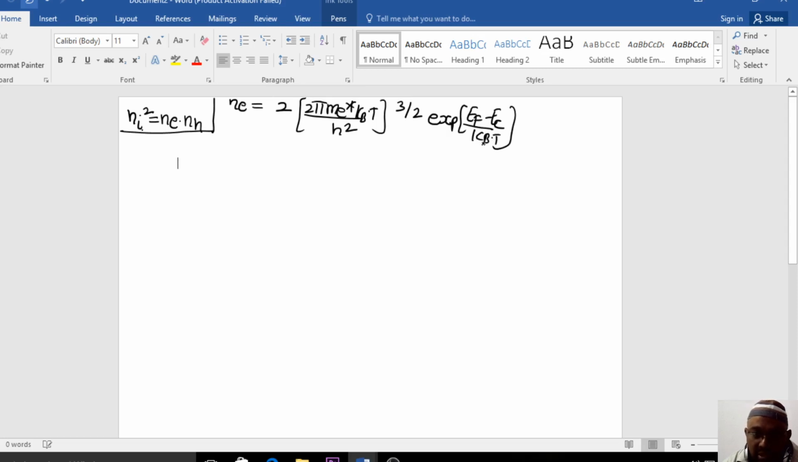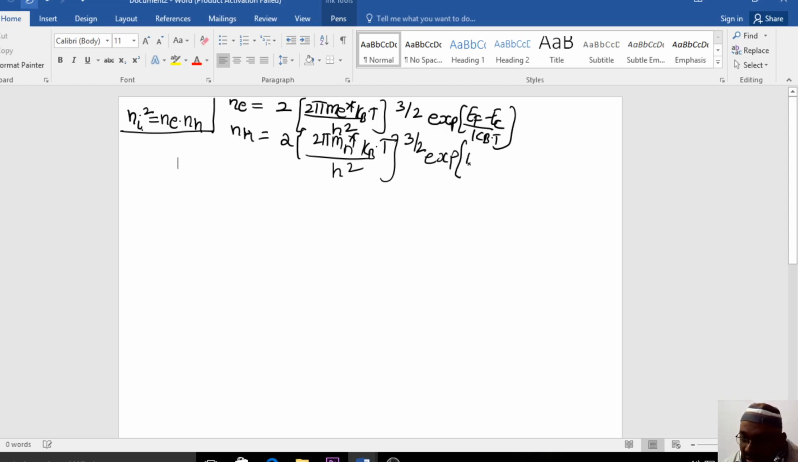Now Nh is equal to 2 into (2 pi m h asterisk kb into T by h square) whole to the power of 3 by 2, exponential of (Ev minus Ef) by kb into T. This was the expression for the density of holes and the density of electrons.